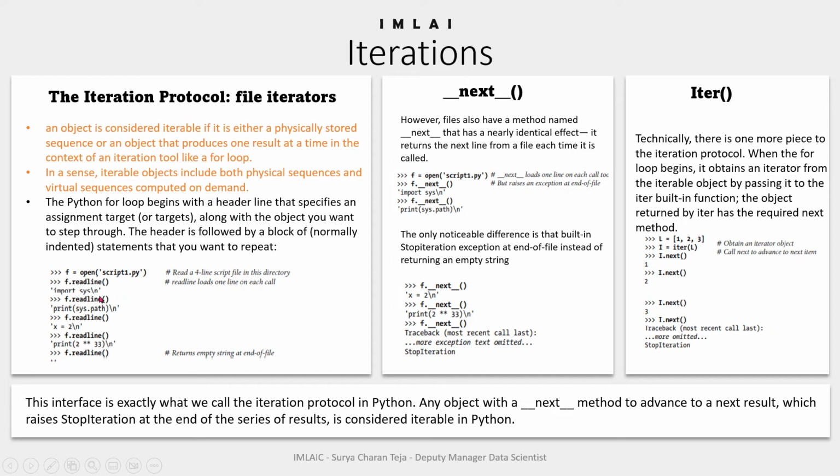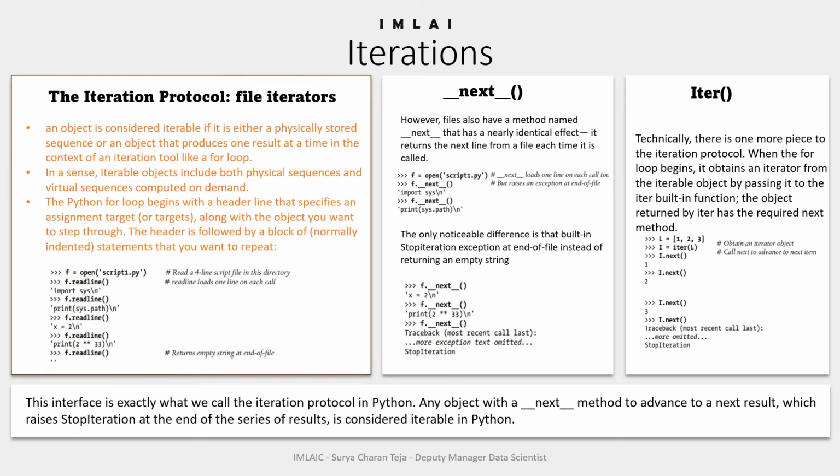Each time we call the readline method, we advance to the next line. At the end of the file, an empty string is returned, which we can detect to break out of the loop. So this is what we call an iterable object.